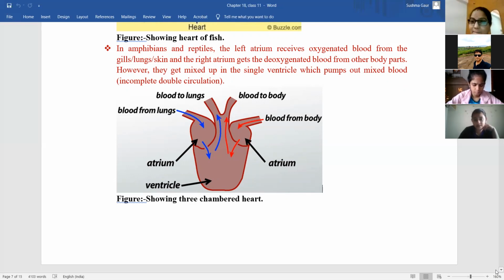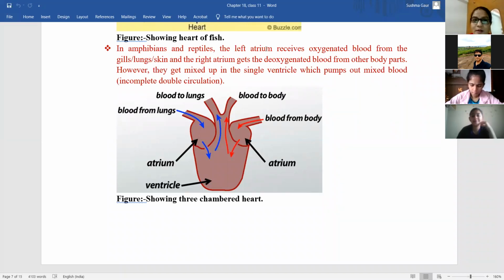Ma'am, when the mixing of blood would occur, there would be cells carrying oxygen also, right? So basically they also consist of hemoglobin. So they won't get enough oxygen like we do, right? So that's why probably their breathing rate is more than ours. We are the only animals that are taking more oxygen during breathing.